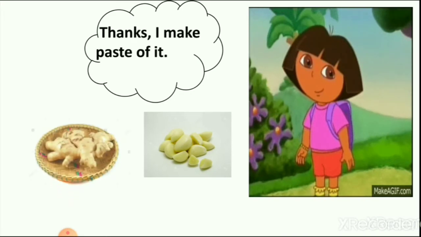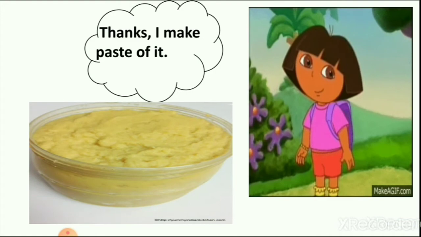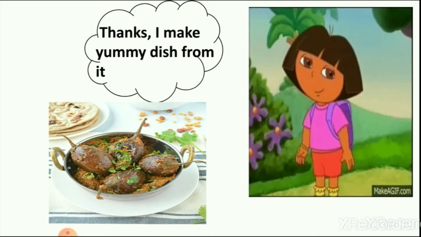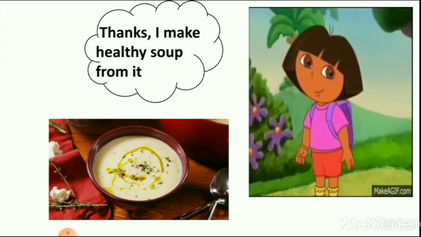You can see ginger and garlic here. She peeled it, then she made a paste of it. Then we helped her take brinjal. Cauliflower is the flower of the plant. From it she makes a healthy soup.